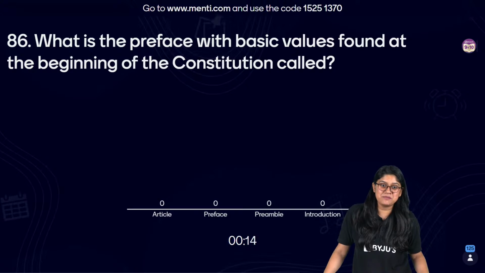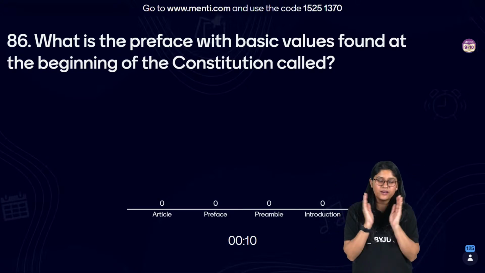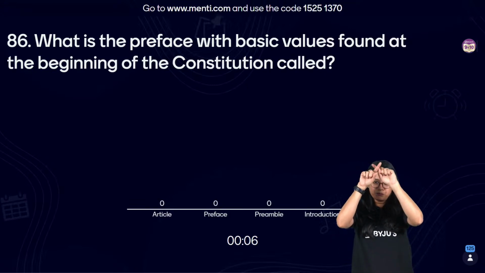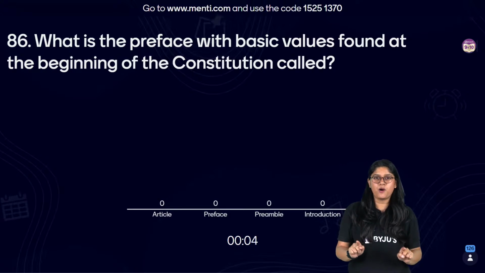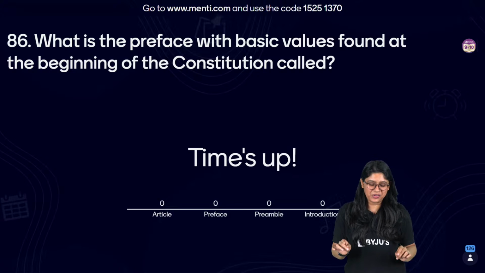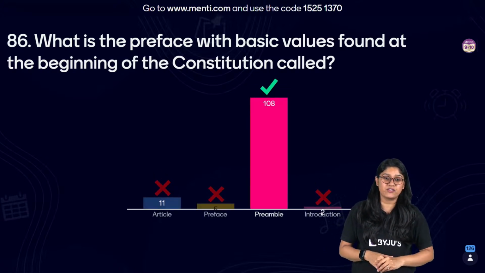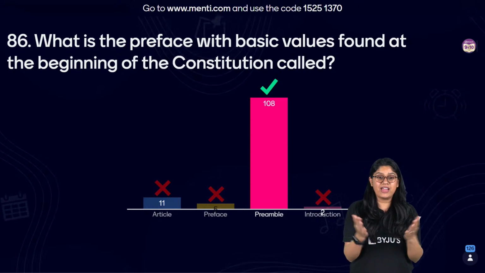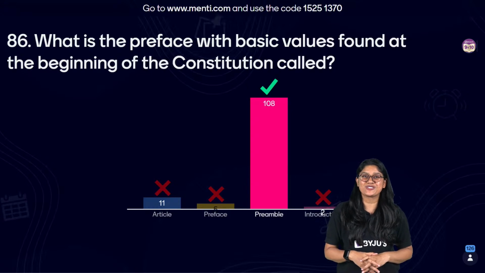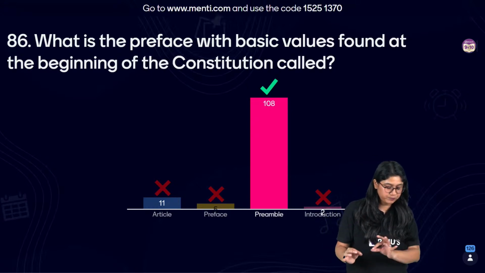Easy peasy. I'm telling you, all of us have seen it with the heading in our textbook, right? After the first and second page, there is a very beautiful box with embroidery on all the ends, right? And the correct answer is option number C, preamble. Very good, everyone. Easy peasy, right? 108 of you have voted for the correct answer. Awesome, everyone. Supremely proud of each one of you.